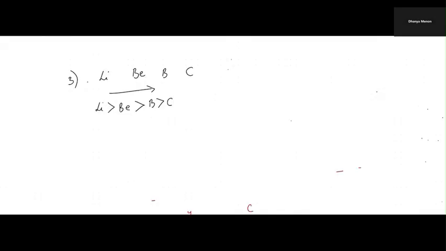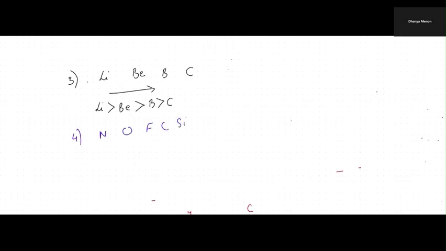Okay students, the next question. You have been given some elements and you have to arrange them in increasing order of their electronegativity. So you have nitrogen, oxygen, fluorine, carbon, and silicon.